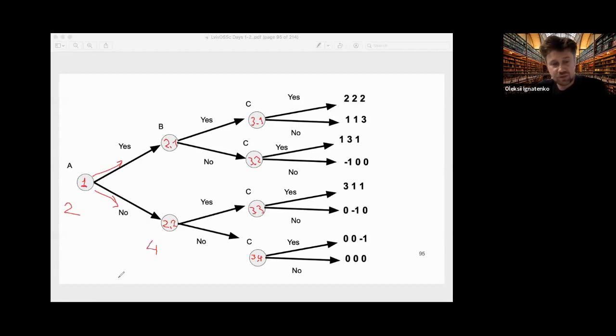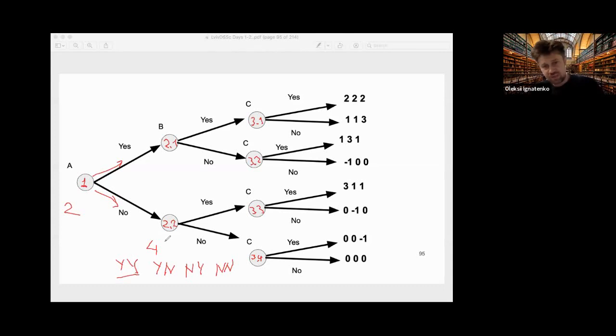What is a strategy? We can denote them with yes-yes, yes-no, no-yes, and no-no. What's the meaning of this strategy? Well, yes-yes means that I give money if A gives money, and I give money if A does not give money.